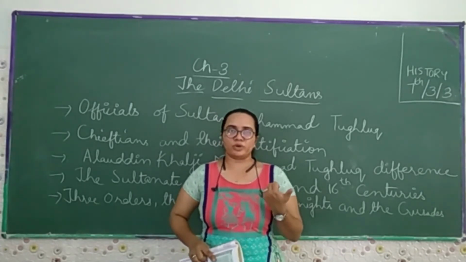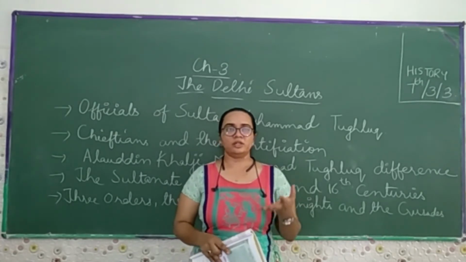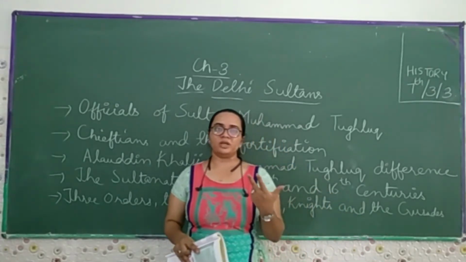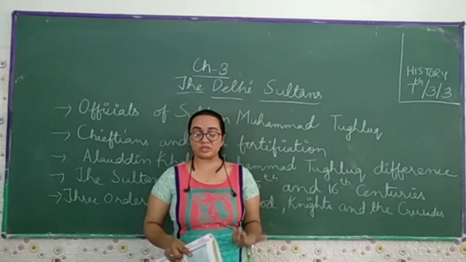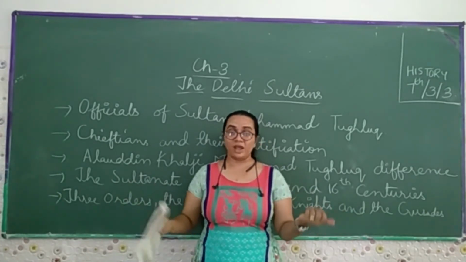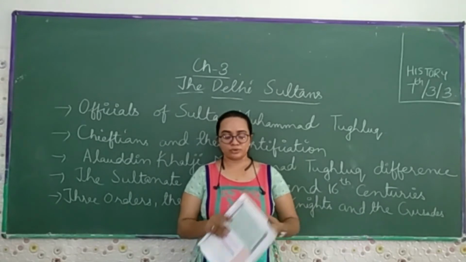in the form of forts, buildings, governance, administration, and socially, economically, culturally, religiously, and language-wise, what changes they made and what diversity they saw. All these things we are going to deal with in the fourth chapter.